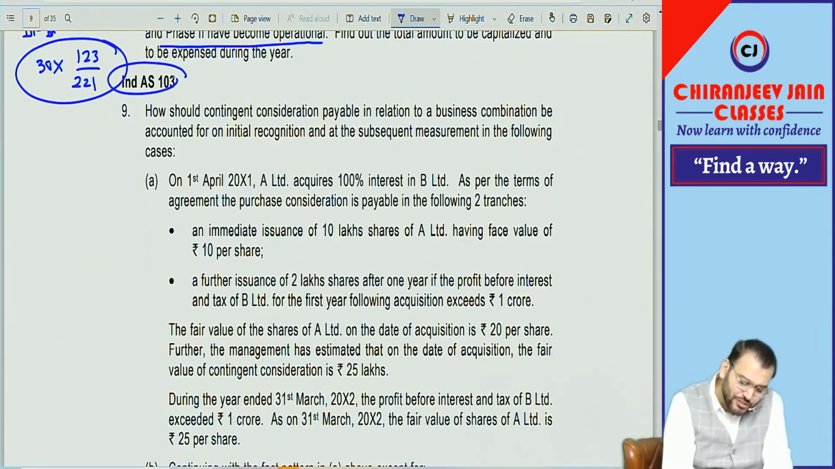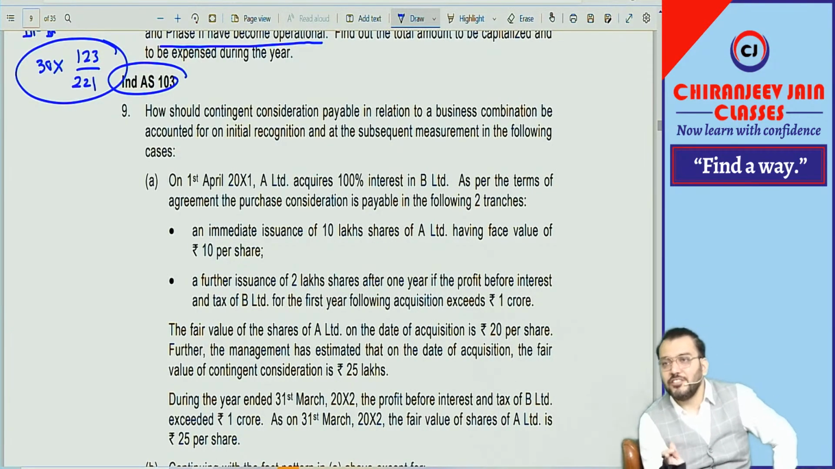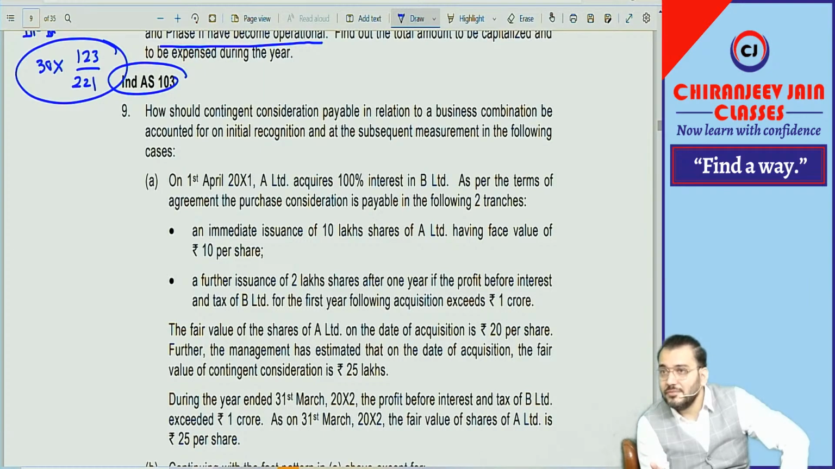But we have a similar question in our book. In day 103, we did a similar question in class, same to same question. I will read, you will understand. This is related to contingent consideration. You remember, if contingent consideration is classified as equity, then initially on the date of acquisition it will be recognized at fair value. Subsequently, no measurement.